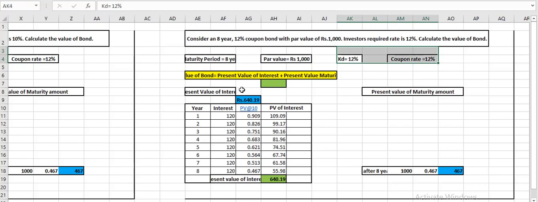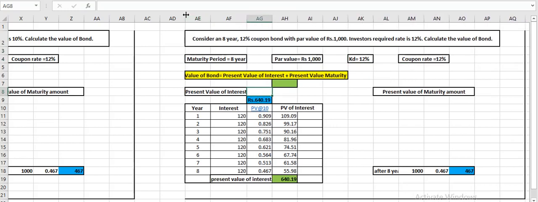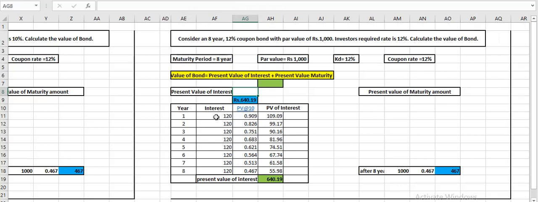Now let us see whether our calculation logic is correct or not. So we just need to change the present value factor, which is 12, because the coupon rate is still 12, we are still receiving 120 rupees. Now instead of 10% this time we will take 12%, and that comes to 596.12. So I can write here, rupees present value of interest is rupees 596.12, which is my present value of interest.